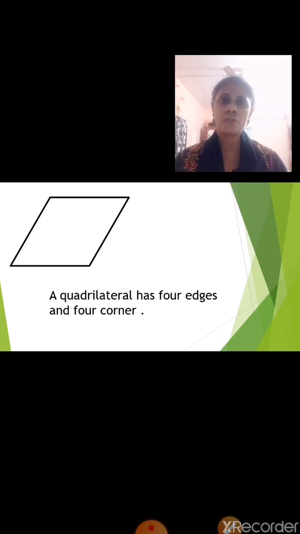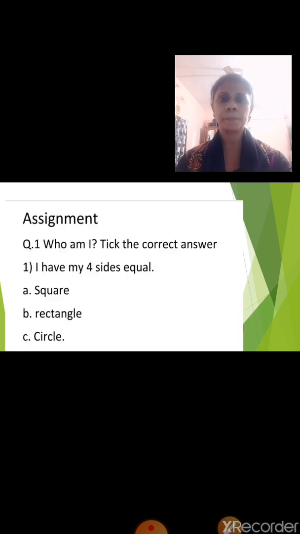What are they? Triangle. A triangle has 3 edges and 3 corners. Square. A square has 4 edges and 4 corners. All the sides of the square are of equal length. A rectangle has 4 edges and 4 corners. Opposite sides of the rectangle are equal in length. A quadrilateral has 4 edges and 4 corners. A circle has no edges and no corners.